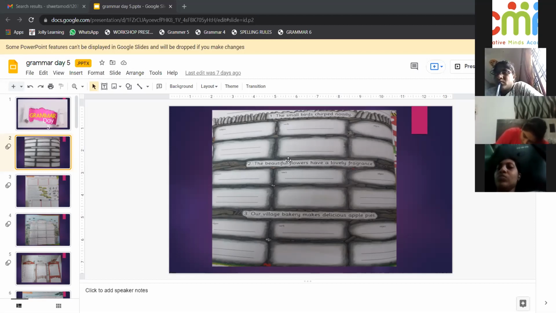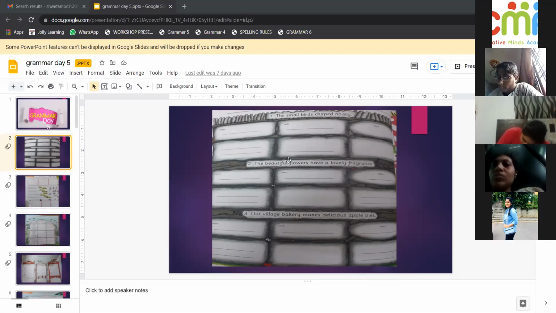Okay. And if you have 2 lines, that means 2 words. So you can take second or third, because the first I've already told you. So second or third, you have to make this sentence wall and share. Shweta ma'am, it is just after the hyphens you have started this, no? Yes. And what is the topic for that? Sentence wall. Okay.